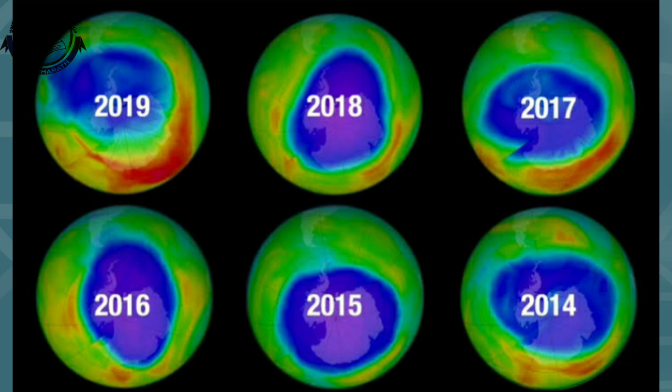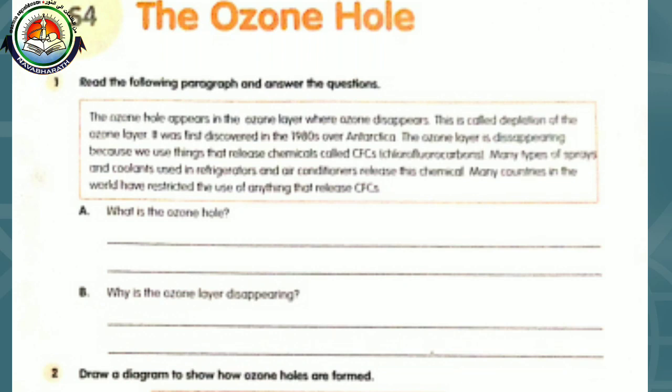Now we can discuss our S4 worksheet, the ozone hole. Here also one paragraph is given. The ozone hole appears in the ozone layer where ozone disappears. This is called depletion of the ozone layer. It was first discovered in the 1980s over Antarctica.